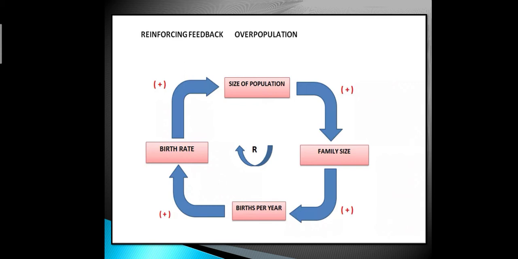If the birth rate rises, the size of population also rises, and if the birth rate and size of population are rising, so are the births per year and family size. These four are rising.